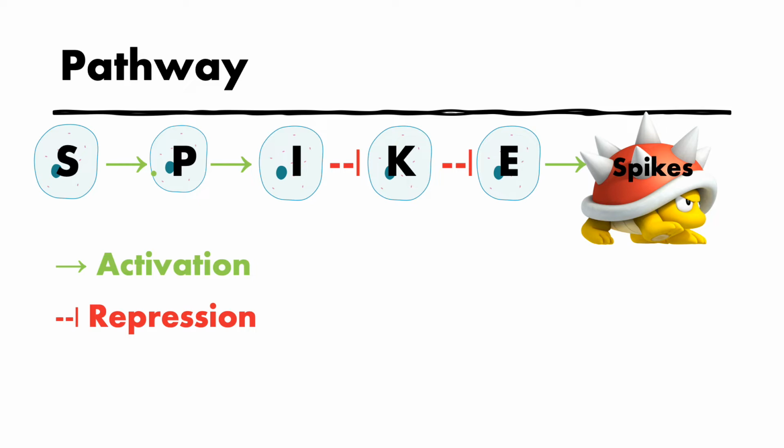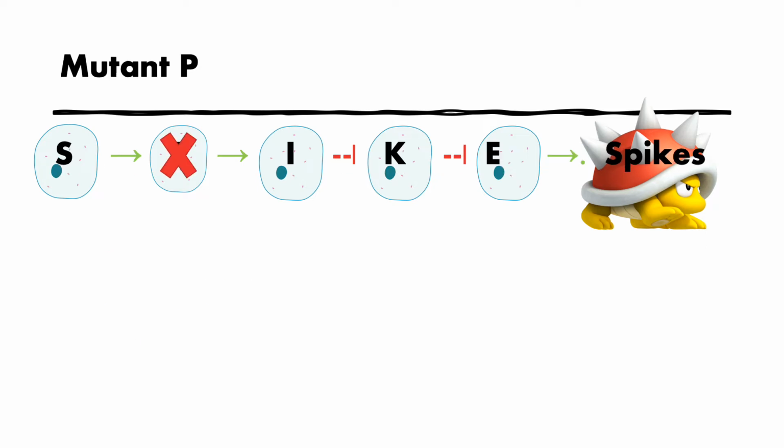In this pathway, S activates P, P activates I, and I represses K. Since I represses K, K can no longer repress E, and E is now activated and produces spikes.